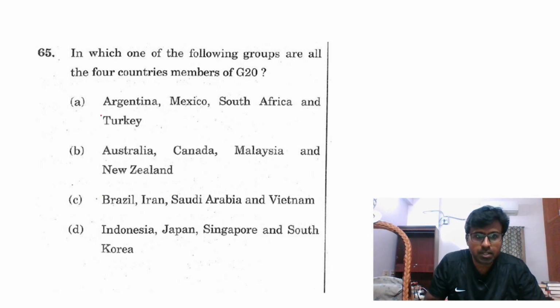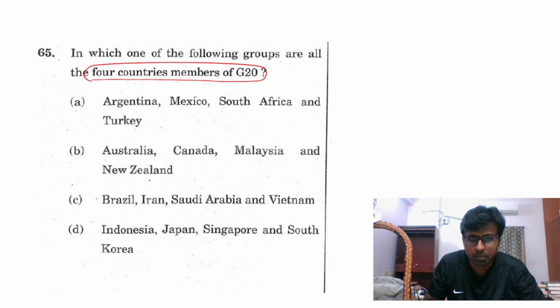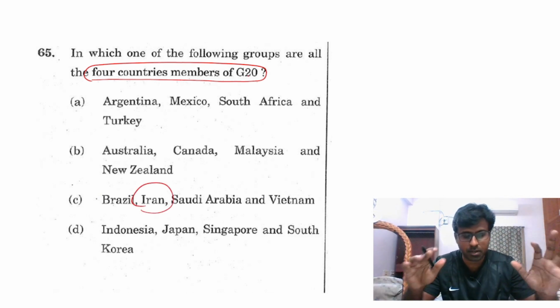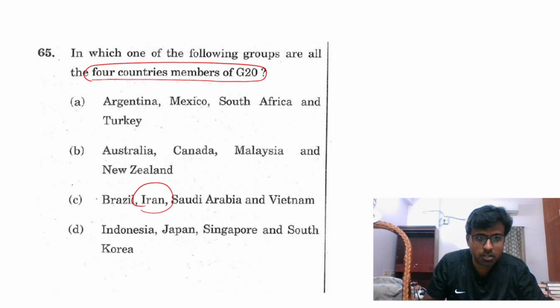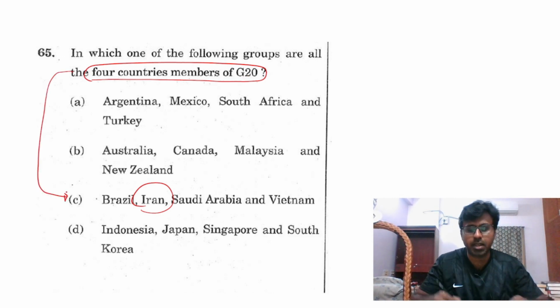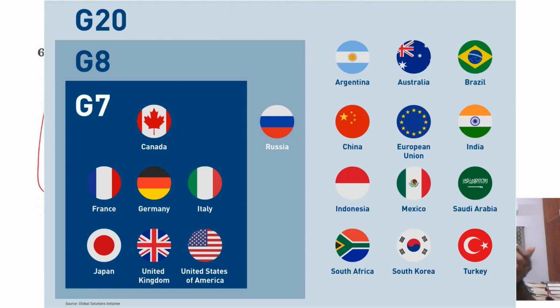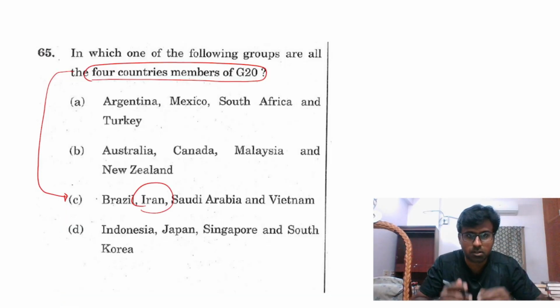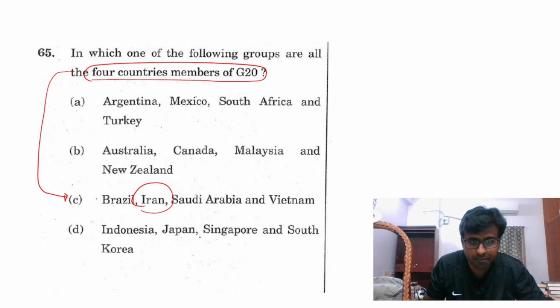And this is a kind of tough question, but anyway: 4 countries, members of G20. G20 is supposed to be the main 20 important countries. G7 is Germany, France, USA, Russia (I mean, Russia has been removed), Japan. Main countries are in G7, but G20 is an expanded version. India is also there, but Iran, no, they will not have Iran.